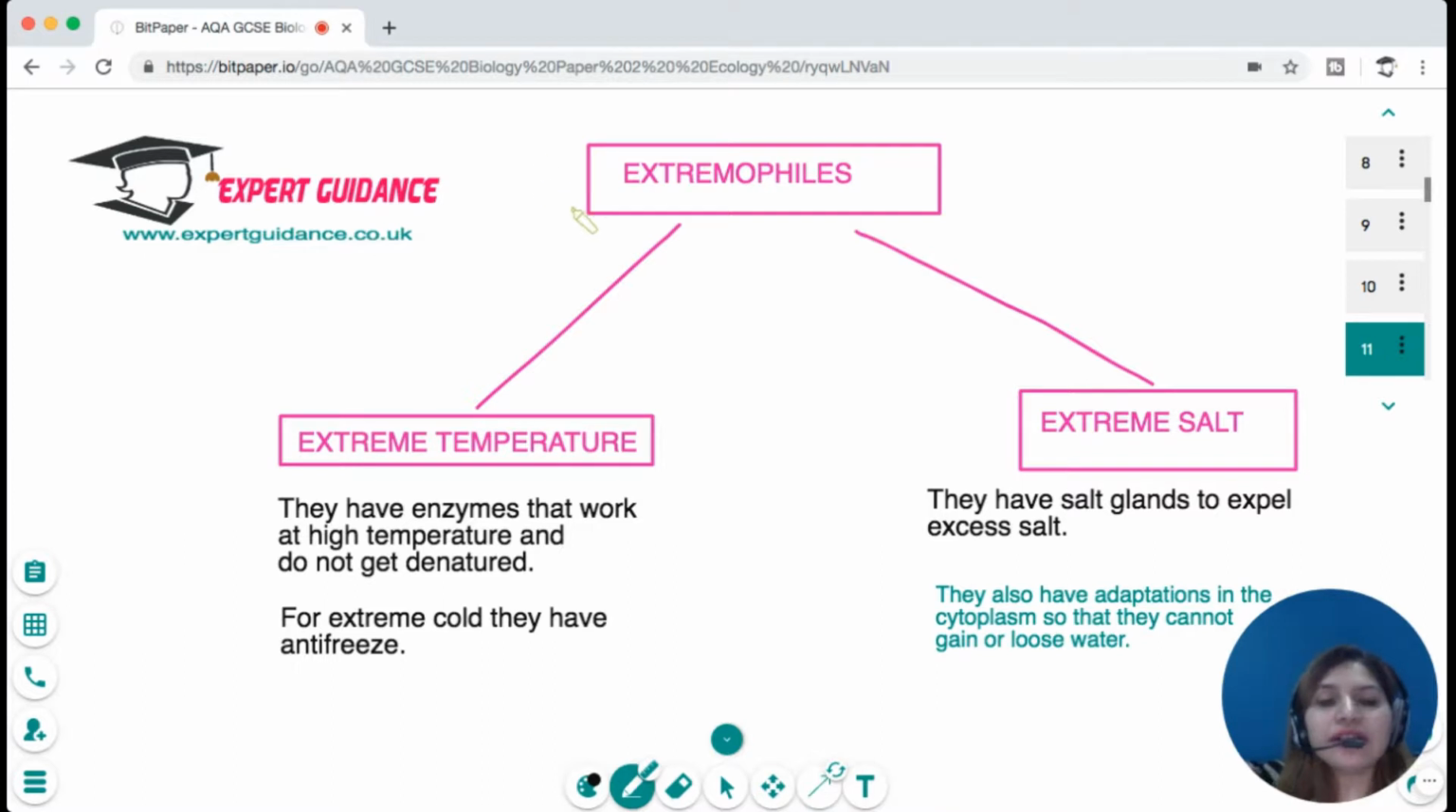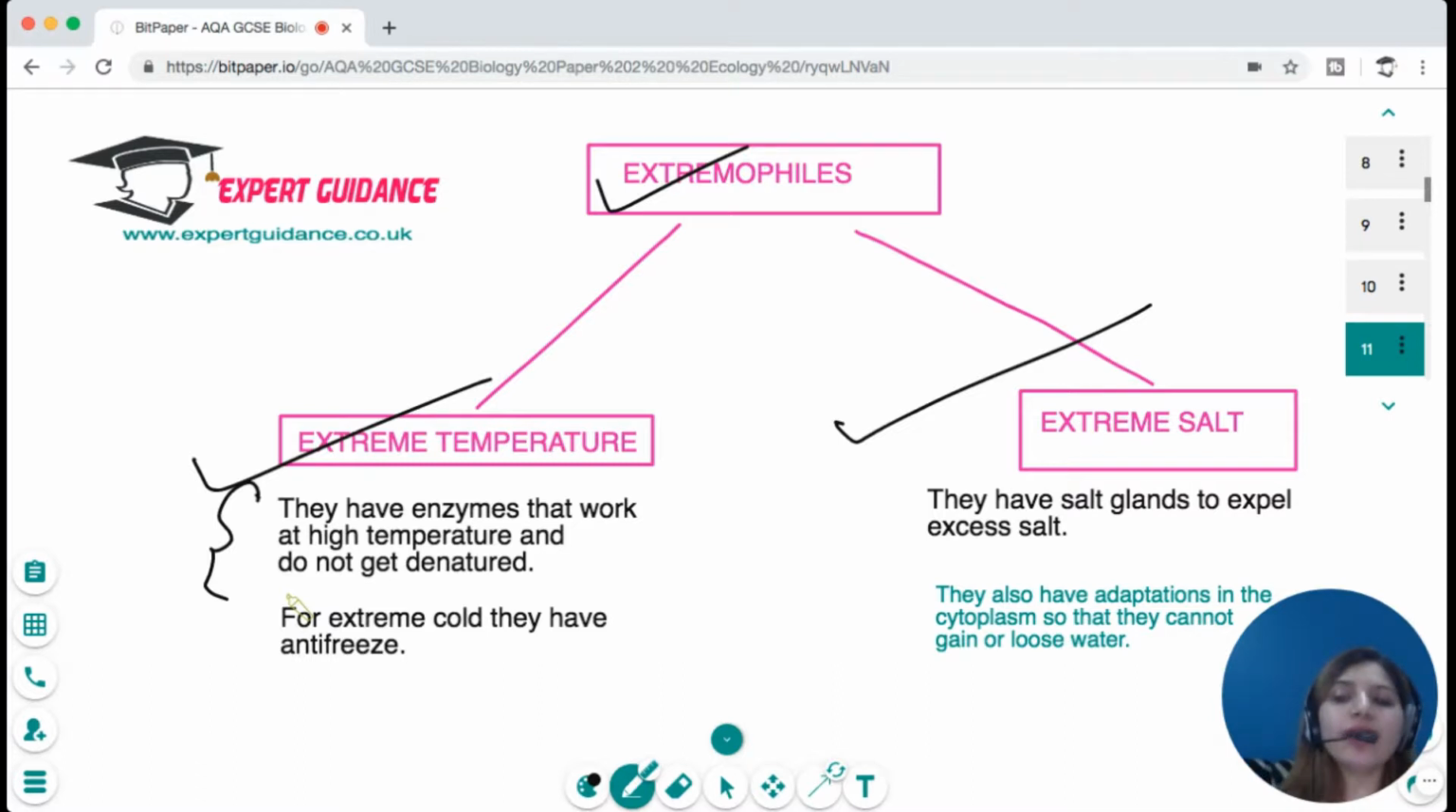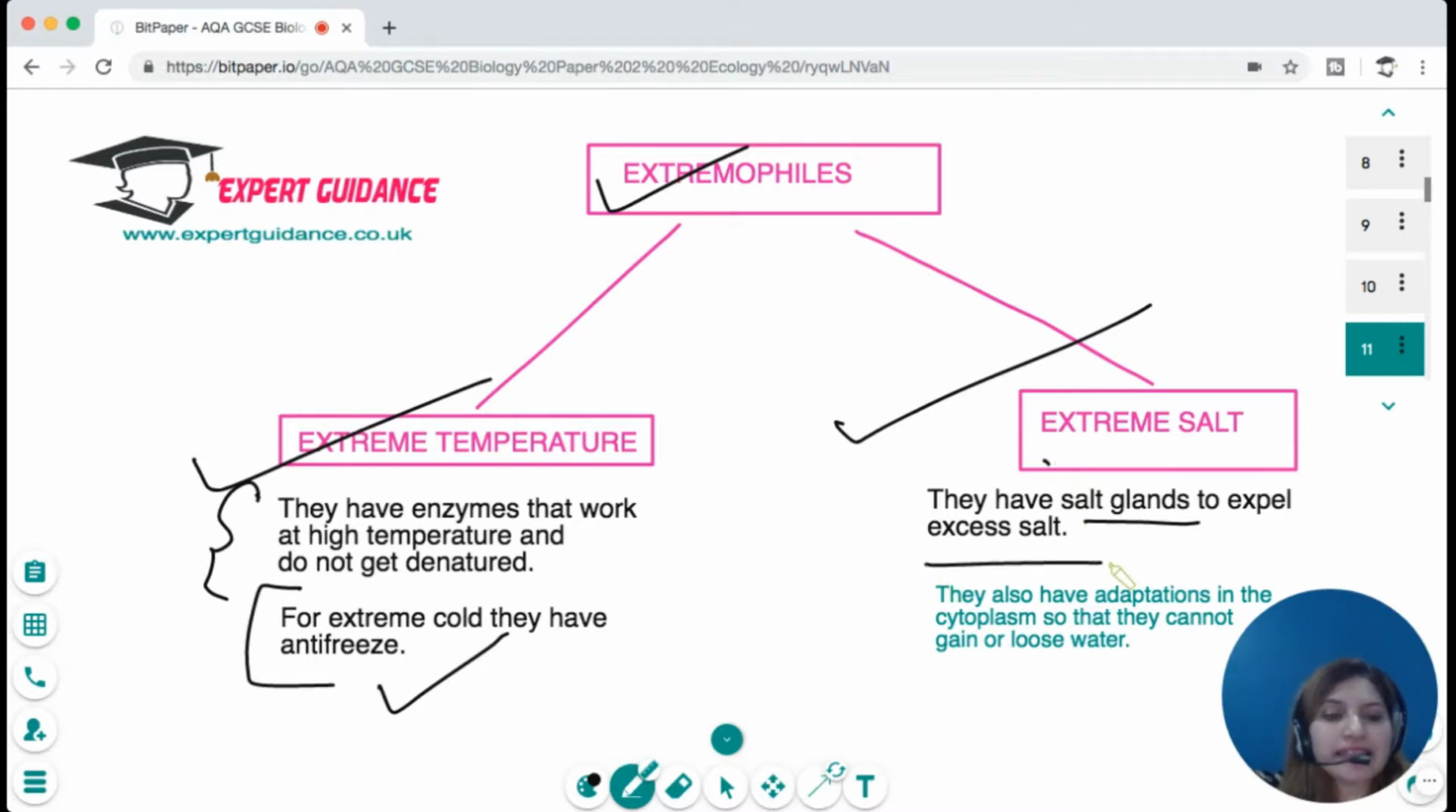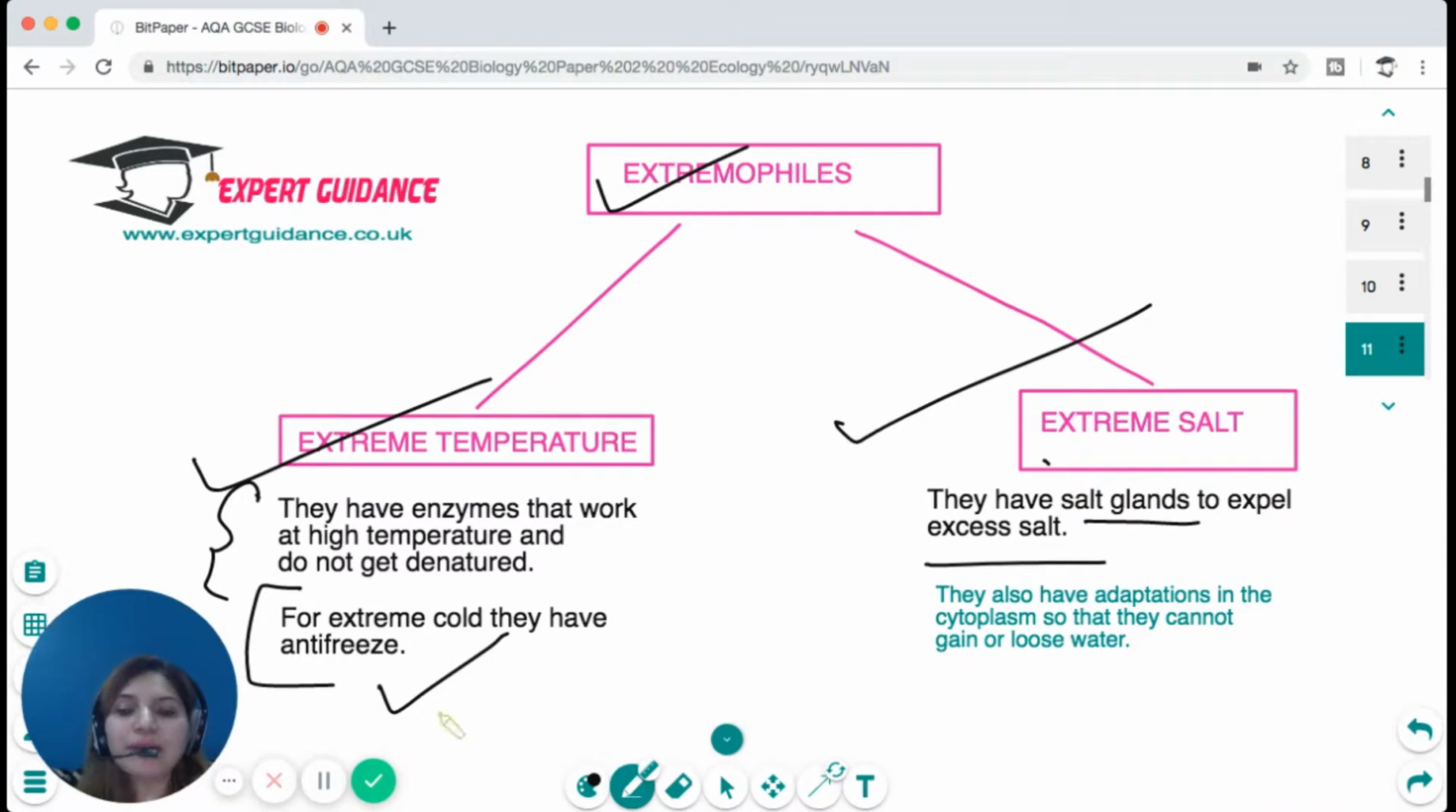Okay, then there are certain organisms which live in extreme temperature or extreme salt. These are extremophiles. The ones that live in very hot conditions have enzymes that work at high temperature. They have a high temperature optimum and do not get denatured. For extreme cold, they have an antifreeze in their cells. For extreme salt, they have salt glands to expel excess salt, and they also have adaptations in the cytoplasm so that they do not gain or lose water in response to salt.